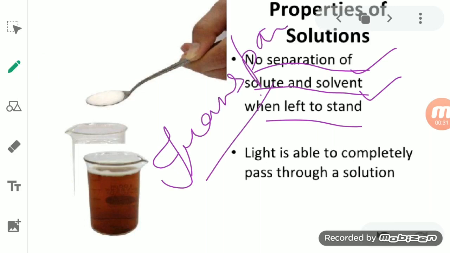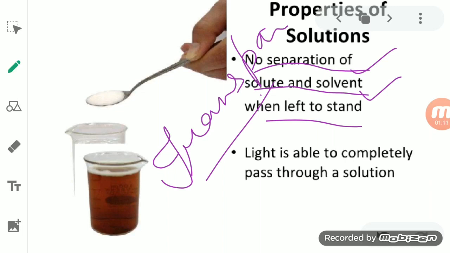We are not able to recognize the sugar particles in it, not only with the naked eyes, but even with the help of a simple microscope. What does that mean? It means that the size of the solute particle, or the sugar particle, in the solution is very small, extremely small.